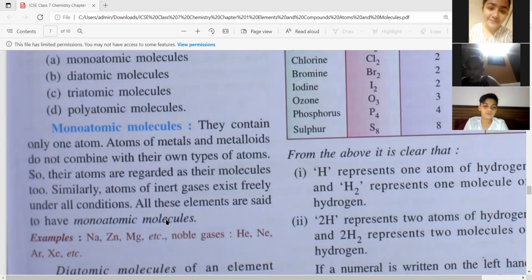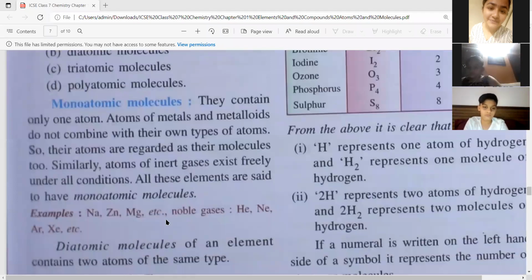All these elements are said to have monoatomic molecules. So basically, you just have to know that in monoatomic molecules, how many atoms will be there? One atom. Very good.